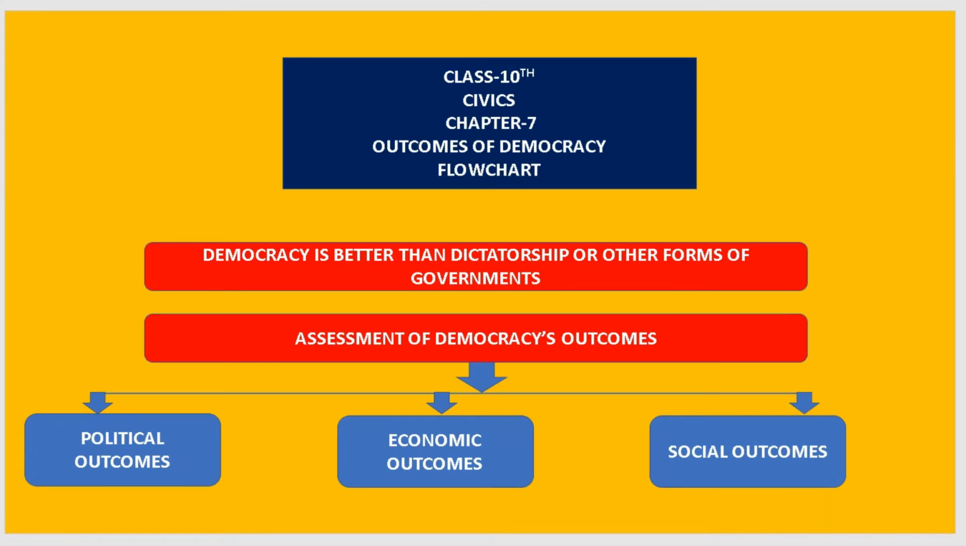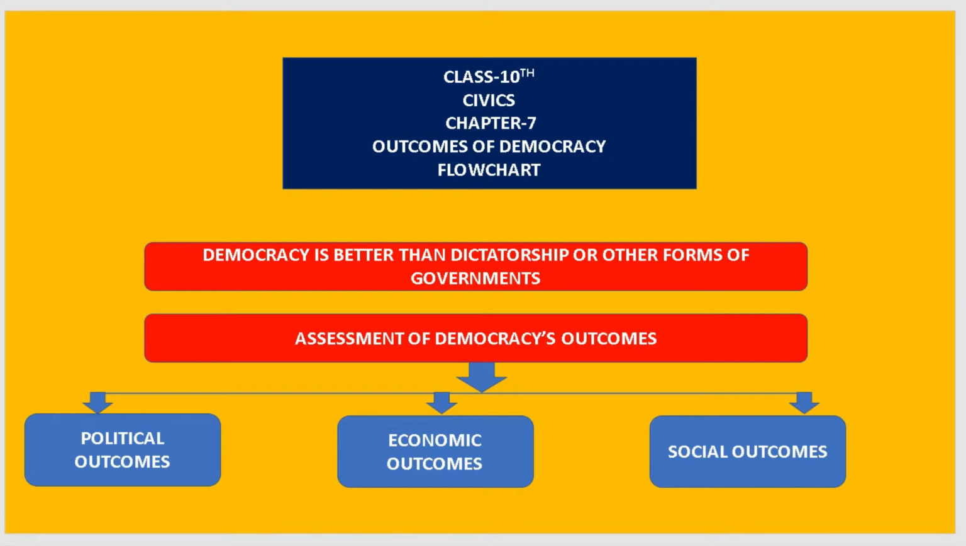Today in this video, I am going to provide you the flowchart of class 10th Civics chapter 7, Outcomes of Democracy. So let's understand the whole chapter and the main content with the help of these headings and this flowchart. As you can see here in this flowchart, I have mentioned all the important headings.